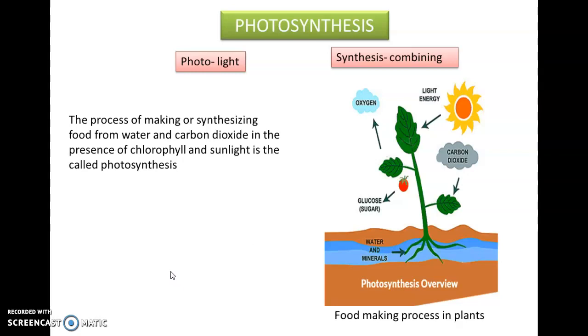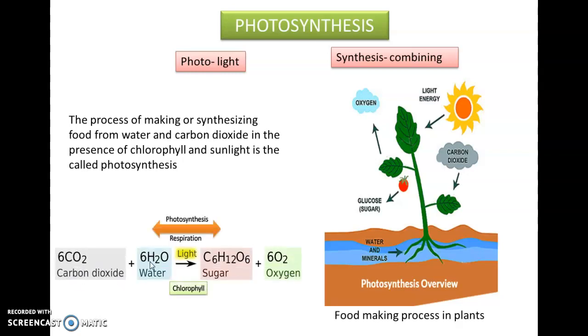Photosynthesis is represented as follows. Carbon dioxide combines with water in the presence of sunlight at the site of chlorophyll, produces sugar or glucose and releases oxygen. This glucose or sugar is immediately utilized by the cell to get energy. If not, it is stored in the form of insoluble starch. The oxygen may be used in respiration by the leaf, called photorespiration, but a major portion of the oxygen is released into the atmosphere and utilized by all organisms for respiration.